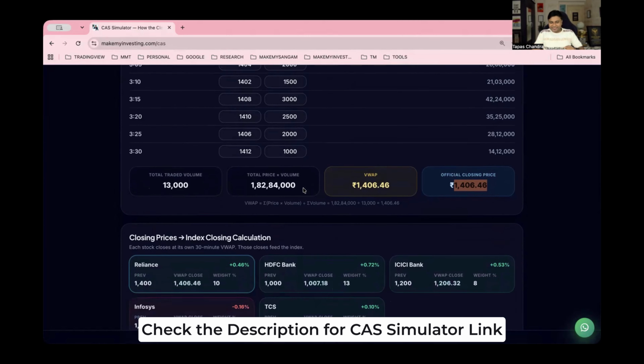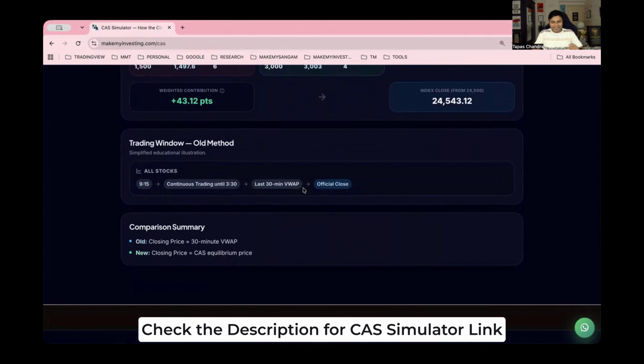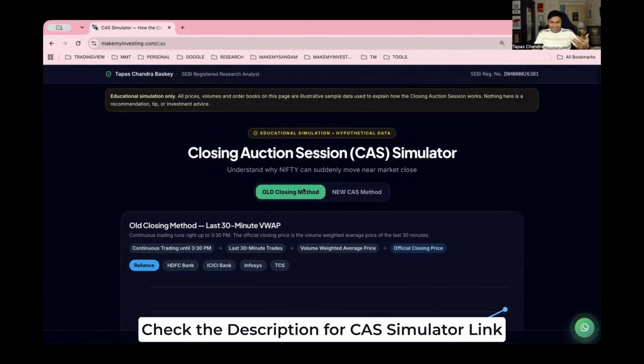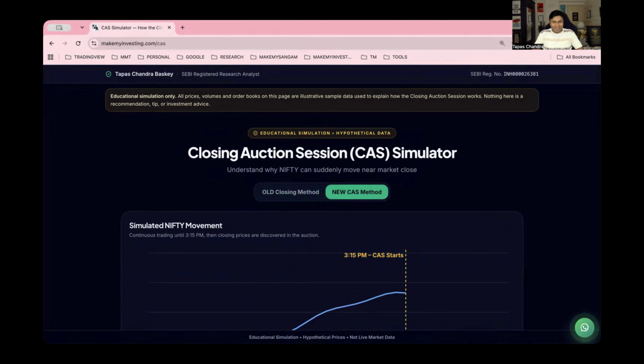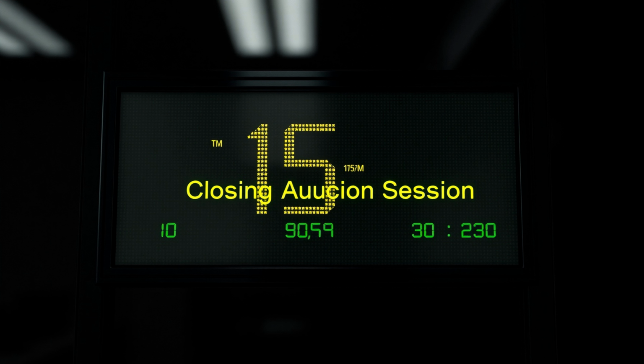Okay, so the change is very simple. The technique which was used earlier was VWAP. But the new CAS method, which got introduced recently, is completely different from how it used to be earlier. The CAS method is nothing but the closing auction session, wherein all the derivative stocks, all the stocks which are included in FNO, will be traded only till 3.